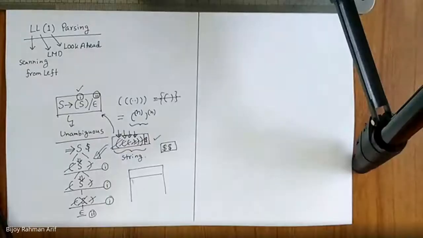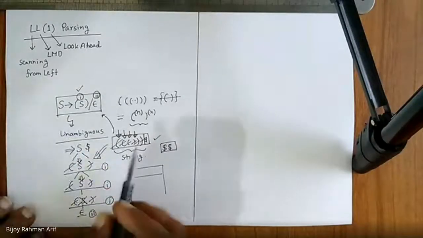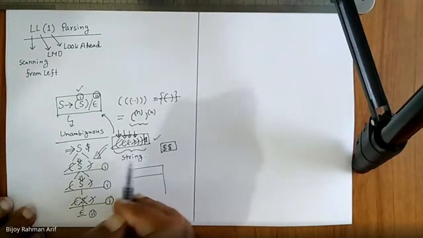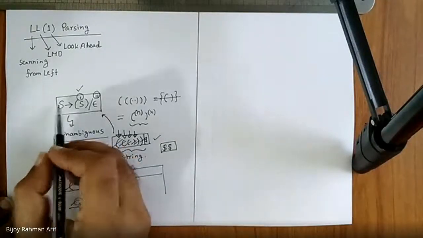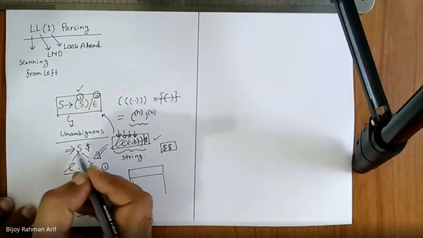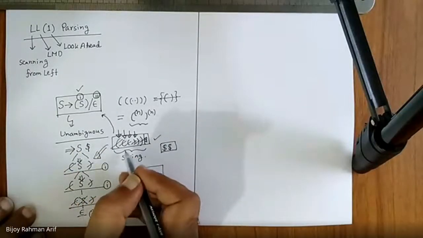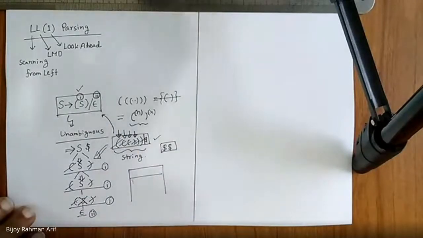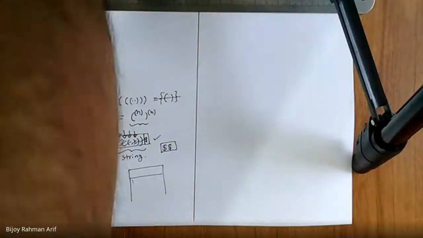Sir, can you repeat what we should do when we start to get the closed parenthesis? Yes. So let's see this way. You can ask me just why I am creating this table in this way: that whenever I see variable S and whenever I see open parenthesis, I have to use rule number 1. What is the basis of taking this kind of decision? Now look carefully.